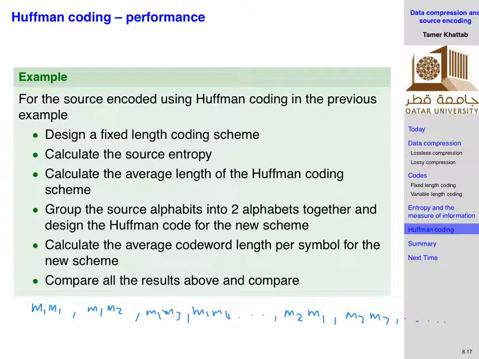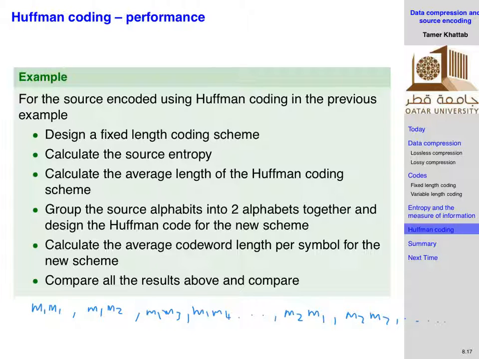36. M to the power of M, like the number of symbols to the power of the number of symbols. So n to the power of n. No, the number of symbols we have was 6. Okay, 6 to the power of 6. No, 6 to the power of 2. Why 6 to the power of 6? So it's 6 to the power of 2, right?